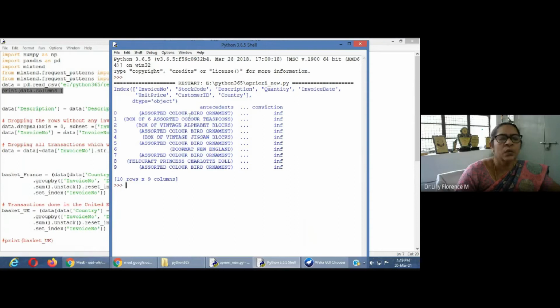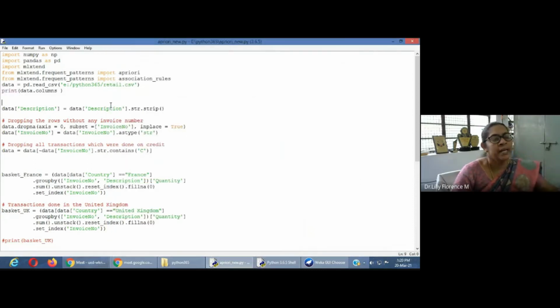See, this is our rule. These have all been merged here. Just the rules have been given here: asserted, color, bird, ornament. So this whole set of rules has been generated. One thing I would stress here: once you know the details about the data, only then can you understand the result set. But this is the way we can generate association rules using any data set.